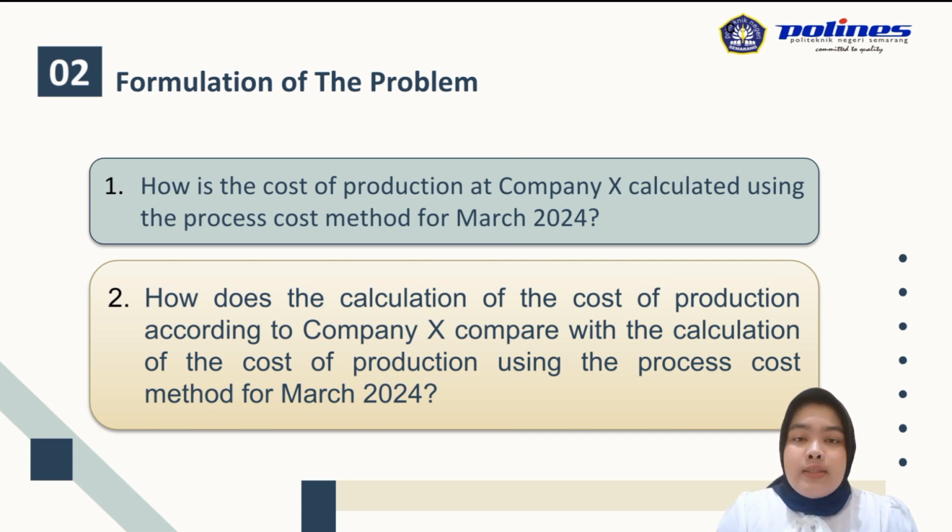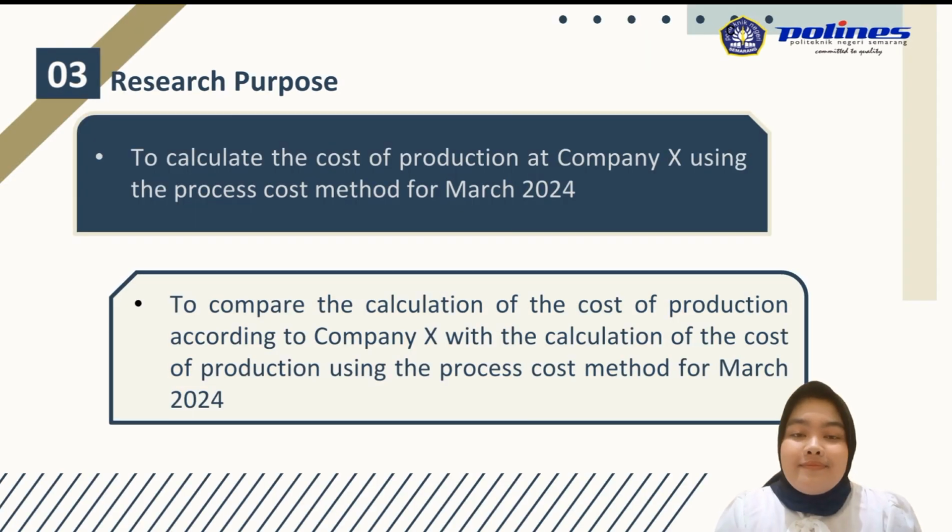Departing from the background described, the problems formulated are as follows. First, how is the cost of production at Company X calculated using the process cost method for March 2024? And the second is, how does the calculation of the cost of production according to Company X compare with the calculation of the cost of production using the process cost method for March 2024? Next, the research purpose and the benefits are as follows.